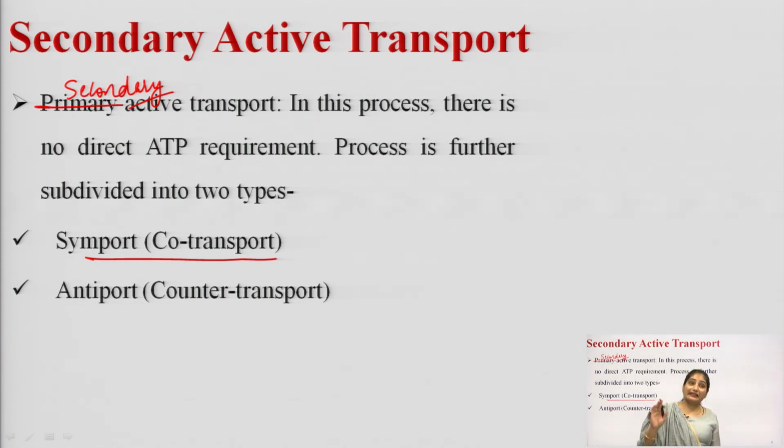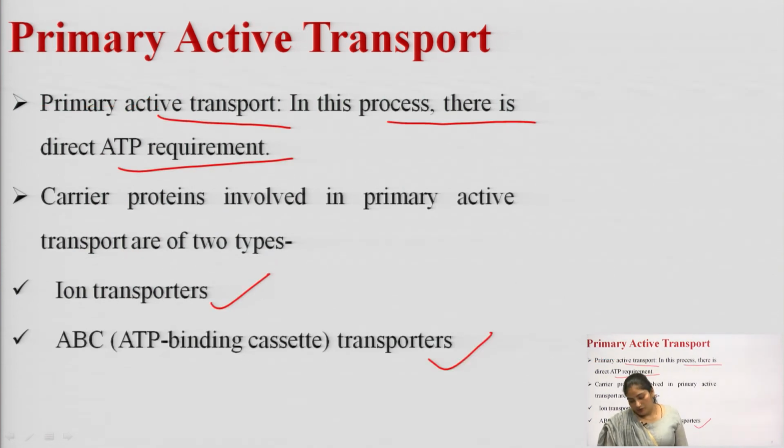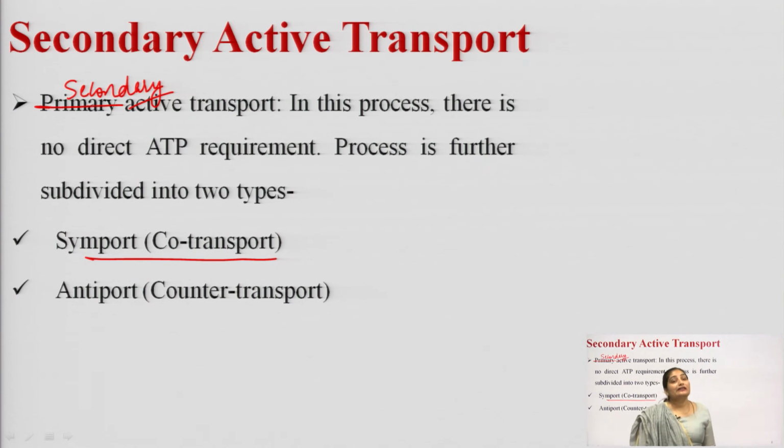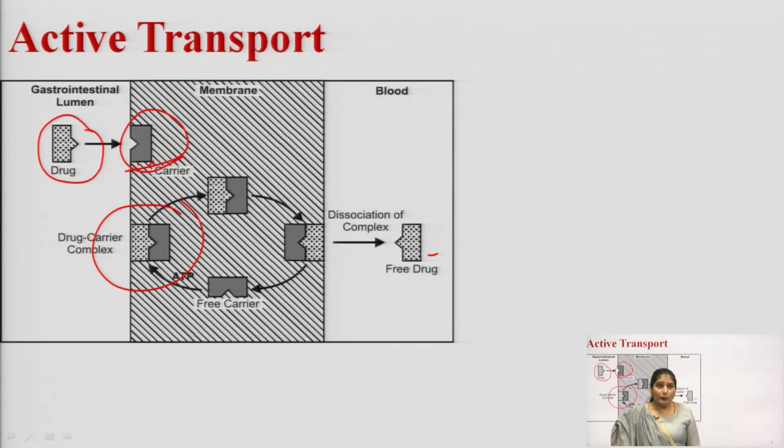This process is further subdivided into two types: symport and antiport. Symport is also called co-transport, because the movement of both the molecules takes place in the same direction, but in antiport the movement of the molecules takes place in the opposite direction.